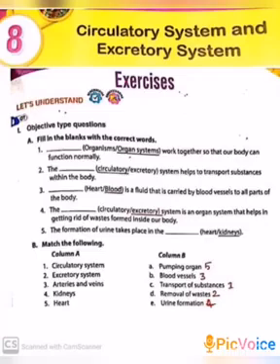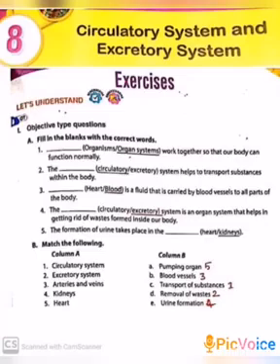Okay. Next, B. Match the following. First one, circulatory system. Circulatory system, transport of substances. Second one, excretory system. Excretory system, removal of waste.